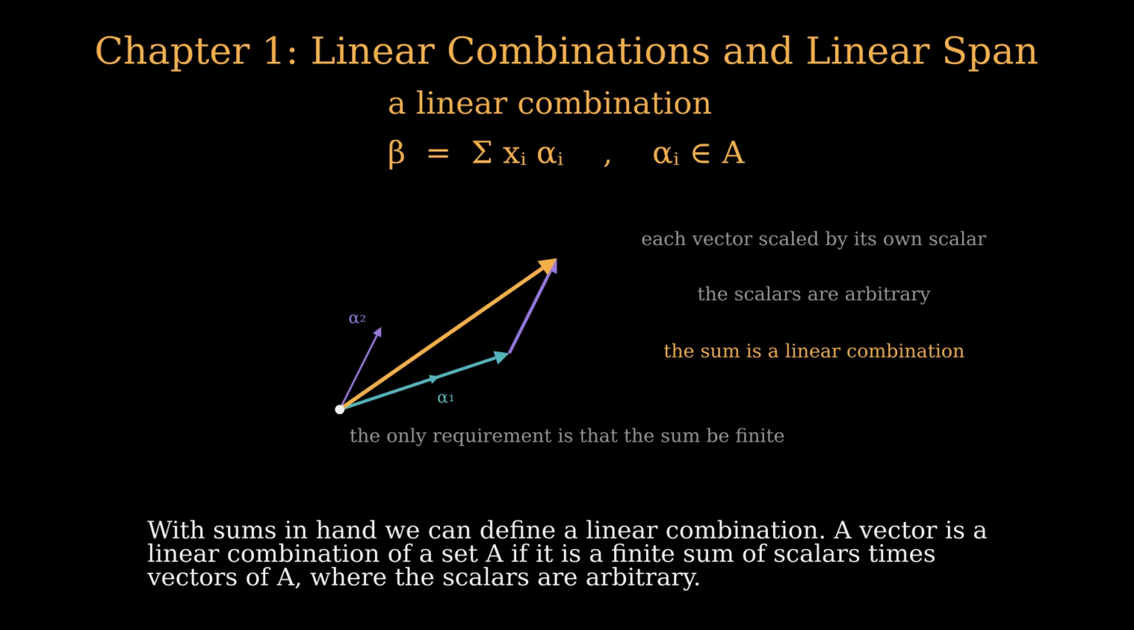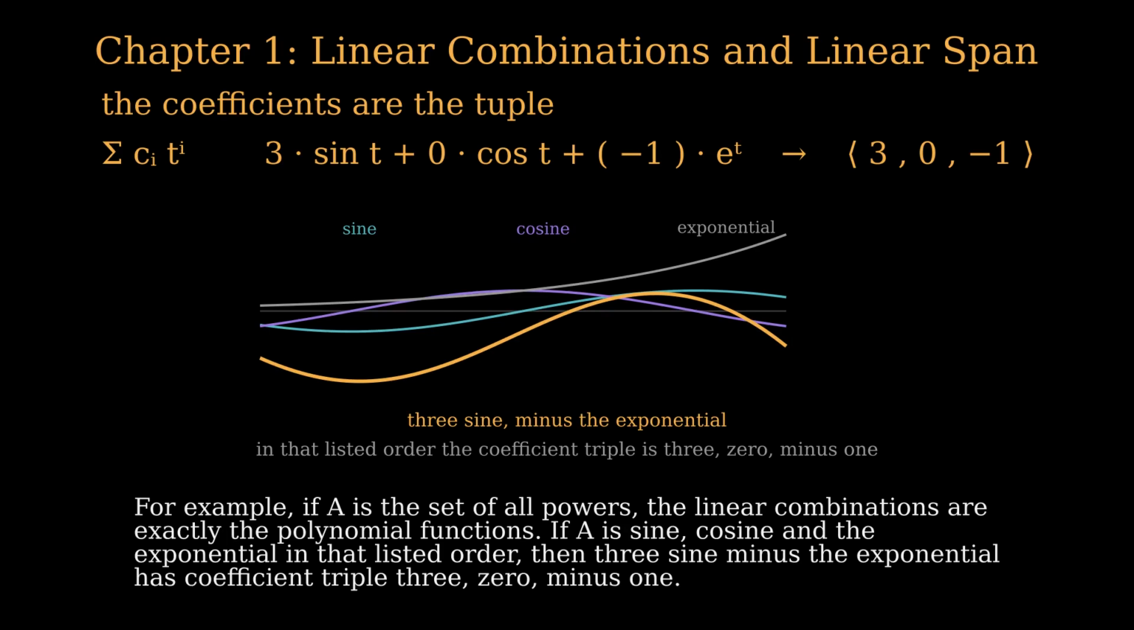A vector is a linear combination of a set A if it is a finite sum of scalars times vectors of A, where the scalars are arbitrary. For example, if A is the set of all powers, the linear combinations are exactly the polynomial functions. If A is sine, cosine, and the exponential in that listed order, then 3 sine minus the exponential has coefficient triple 3, 0, minus 1.